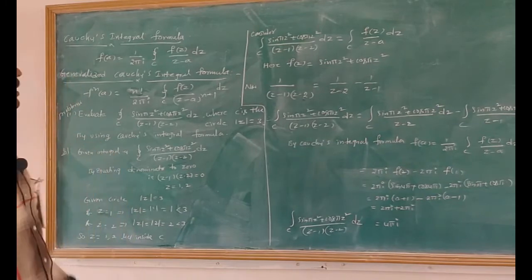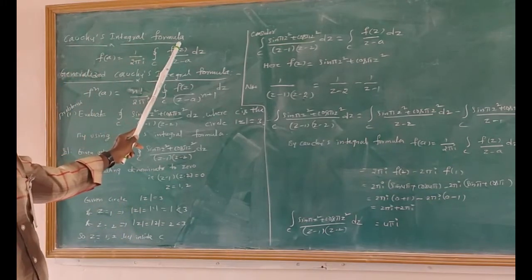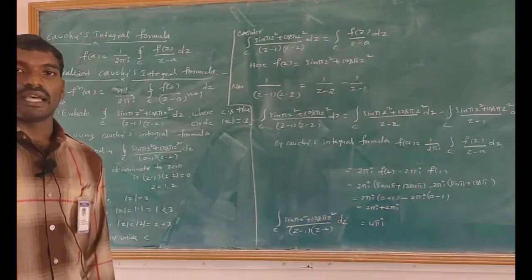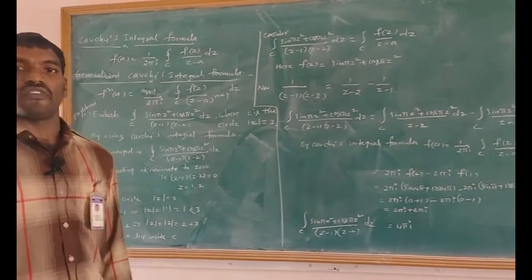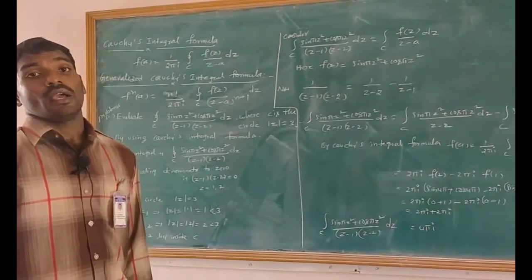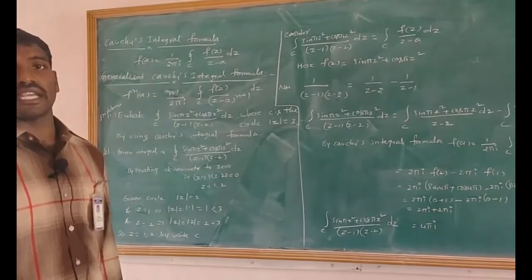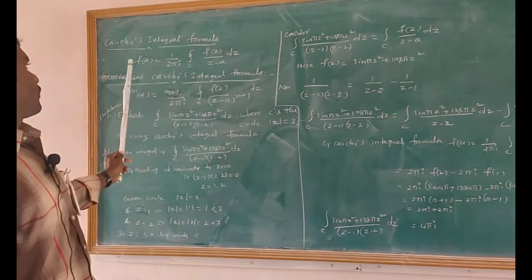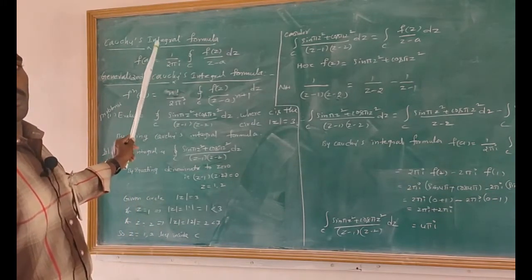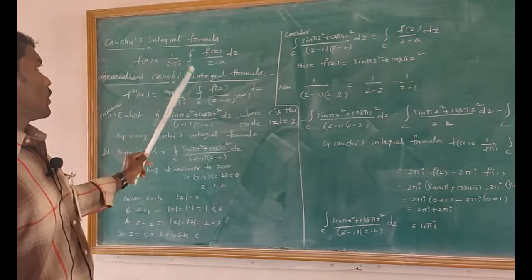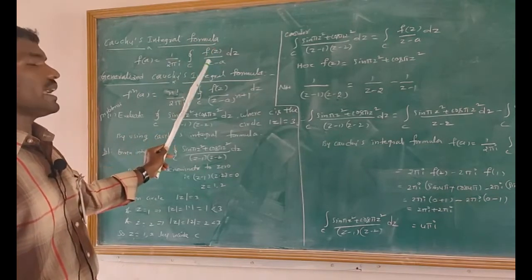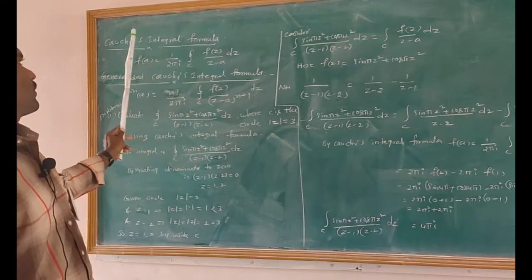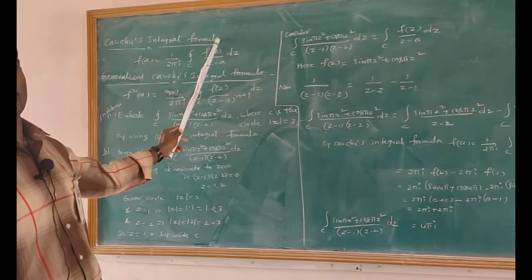Next topic is Cauchy's integral formula. First of all, we have to discuss the statement of Cauchy's integral formula. If f(z) is analytic within and on a closed curve C, and if z = a is any point within C, then f(a) = 1/(2πi) ∫_C f(z)/(z − a) dz. This is the statement of Cauchy's integral formula.